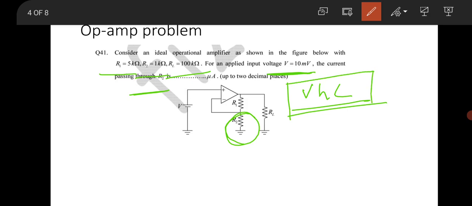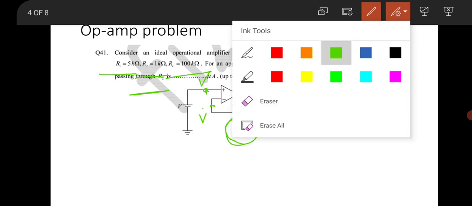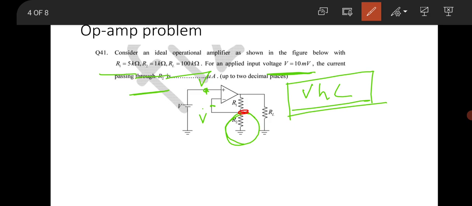As per this virtual ground concept, the voltage on this terminal will be equal to the voltage on this terminal. So the voltage on this terminal is V, so the voltage on this terminal is V. So at this point, that is this junction, the voltage will be V. So you can easily apply KVL at this node.